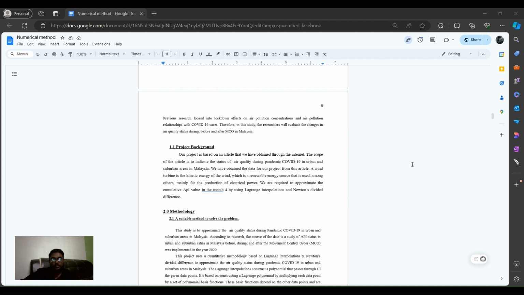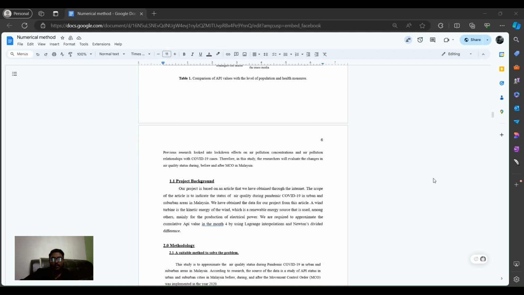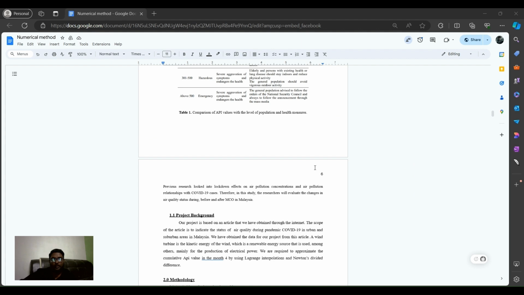And next is the project background. So our project investigated the air quality status in national, urban and suburban areas during the COVID-19 pandemic. Based on data obtained from an online article, this article provides insights into how air quality changed during the pandemic, which saw a reduction in activities such as traffic and industry operation due to the movement control order. The article provides detailed data on air quality, especially focusing on changes observed during the pandemic.